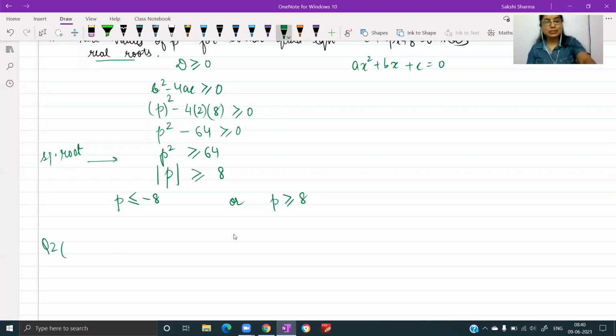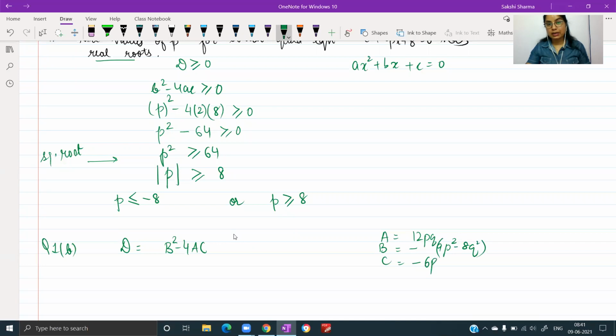Let's do the first question, second part. Discriminant, you will have b square minus 4ac. Quickly writing down the values for the coefficients. The leading coefficient is 12pq. Coefficient of x, negative 9p square minus 8q square.